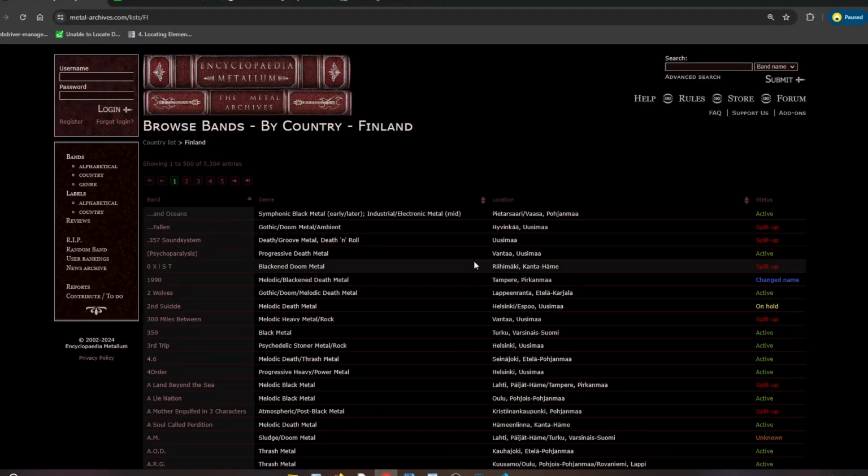We're starting here today with the page we want to reach with Selenium. I manually went here and selected all the criteria for having the list of only Finnish metal bands. And as you can see here, there's a reason why I selected Finland, because there are more than 5,300 entries, which means that Finland has a world of its own for metal. And that's why I love them.